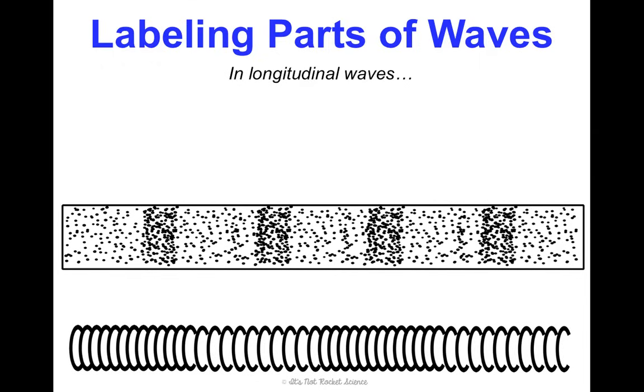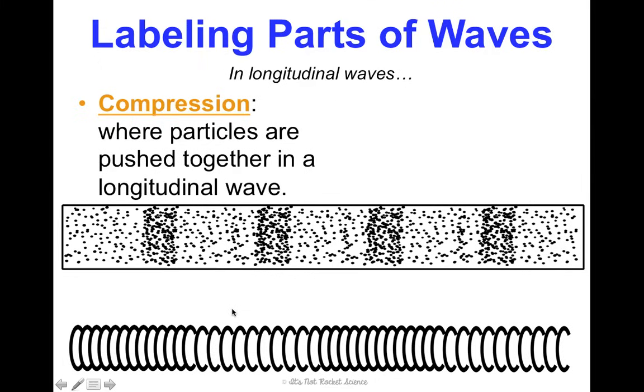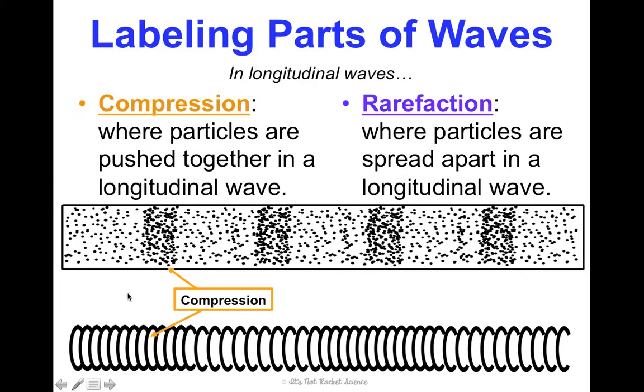In longitudinal or compressional waves, the parts are a little different because they don't look the same. This is two different pictures of the same type of wave. Hopefully that's lined up. You see the darker part, and then it's more compressed here, more spaced out here. So that's talking about compressions and rarefactions. Compressions are where particles are pushed together. So that's what we would see right here in this picture, and then right here in this picture. The bottom one's a little bit harder to see. And then a rarefaction is the part on the wave where they're spread out. So that's what we see up top here pretty easily, and then down here as well.